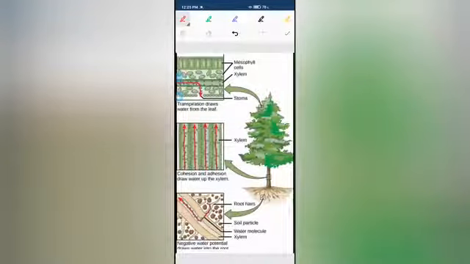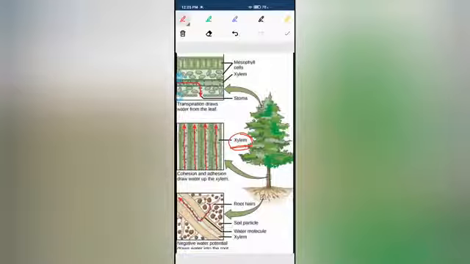Now the transportation. The main components for transporting water molecules or minerals through the plant body are xylem and phloem. Transportation of water and minerals, water mainly, takes place through the xylem, and the food prepared by the plant is mainly transported through the phloem tissue.